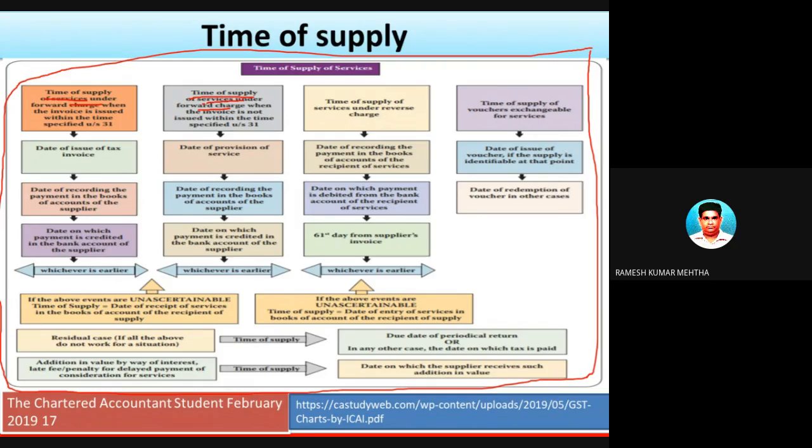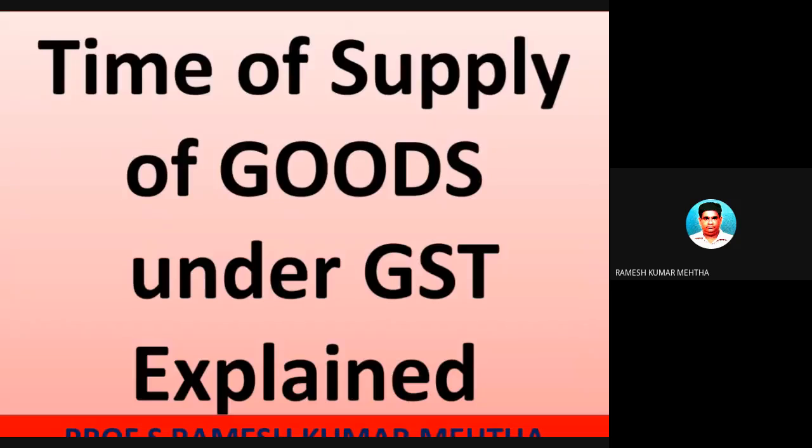Time of supply of services when the invoice is issued within the specified period of time, and when the invoice is not issued within the specified period of time. The third condition is the time of supply of services under reverse charge mechanism. And another one is time of supply in case of vouchers exchangeable for services. I will not discuss much about this one, but our concentration will be on these three, which we have already discussed, and in the subsequent slides we'll have some numerical problems on situations.